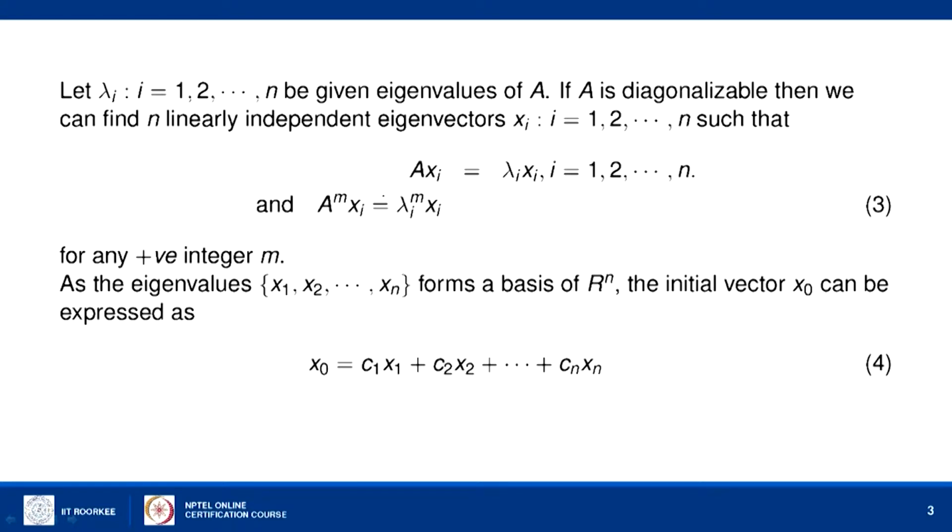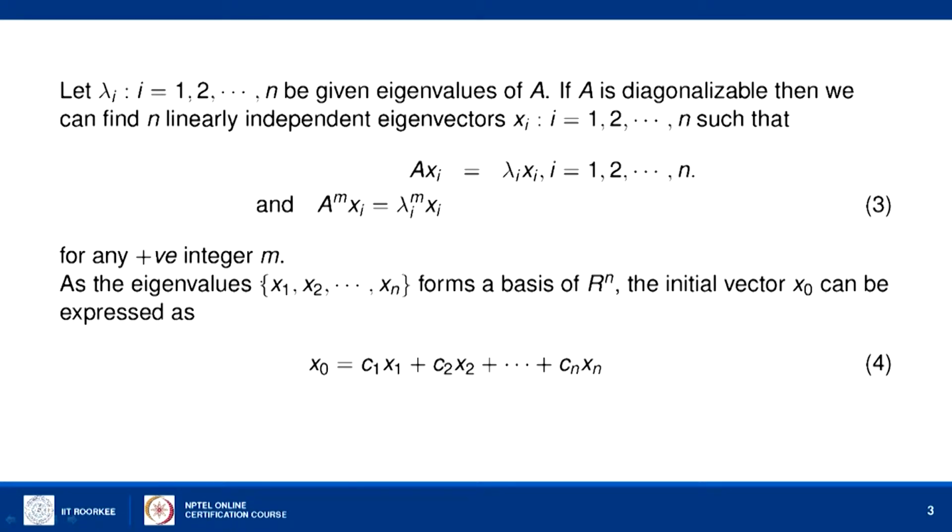Then multiplying repeatedly, we can easily see that A to the power m xi is equal to lambda i to the power m into xi for i equal to 1 to n. This is satisfied for any positive integer m.